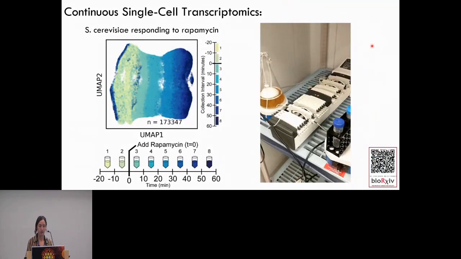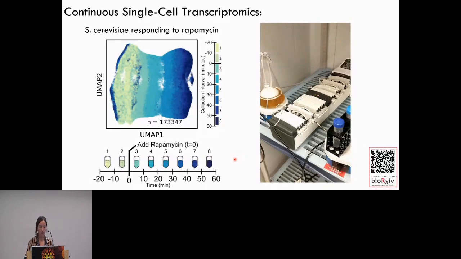And basically what he did was he grew yeast in rich media for 20 minutes, and he continuously sampled these yeast using a single cell sampler. And then at 20 minutes of growing these yeast, he then added rapamycin and then continued to continuously sample the data for another 60 minutes. And so we get this really nice continuous time axis of these single cells responding to a drug.